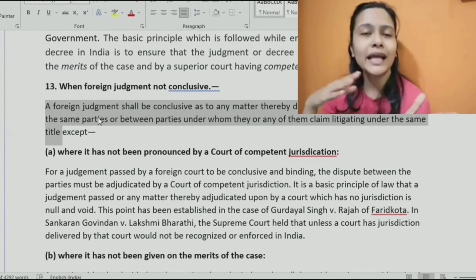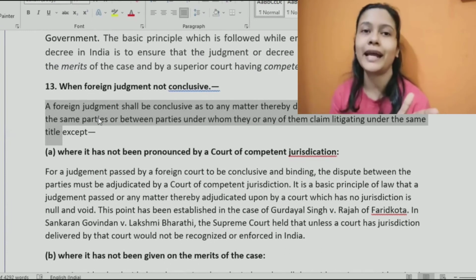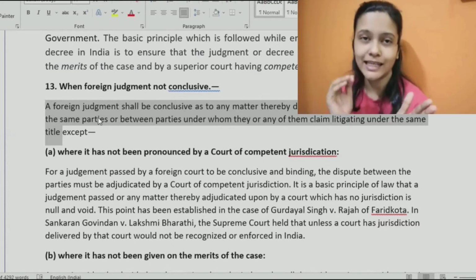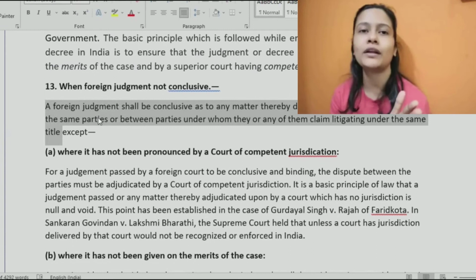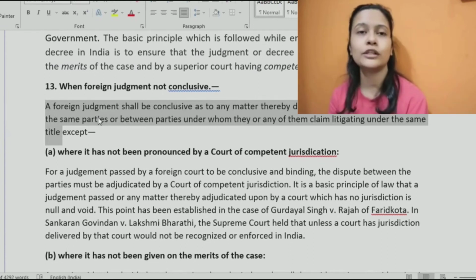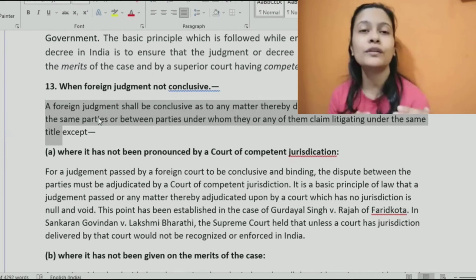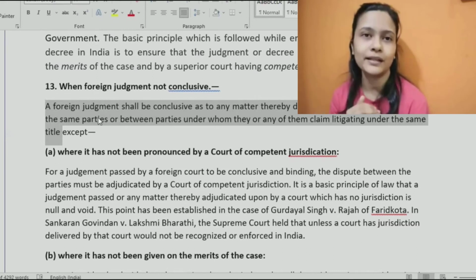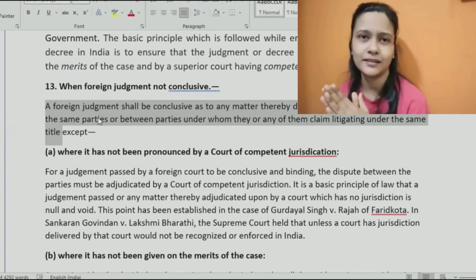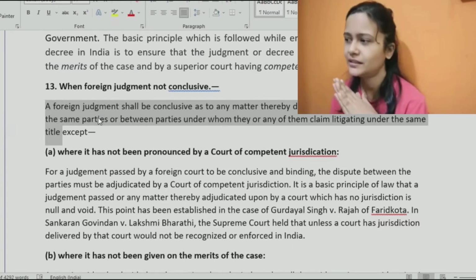If there were 10 other contracts that we had entered in India, and now from USA we are back in India, now if there is breach of contract, we cannot say that in this decision the US court had said this, so it should be applied here. No, precedents of Indian courts should be applied. So this judgment, which we have obtained from USA, will be valid only for that specific case which was decided. Okay, is it clear?